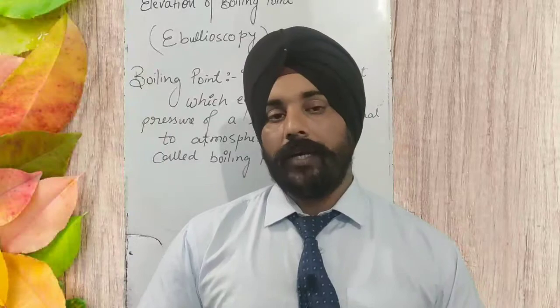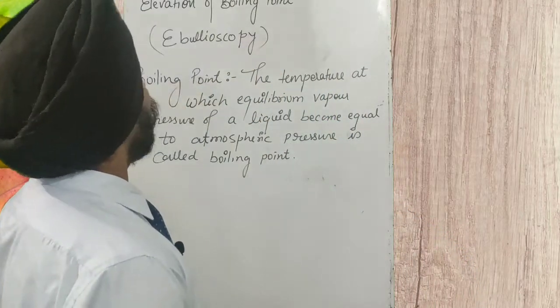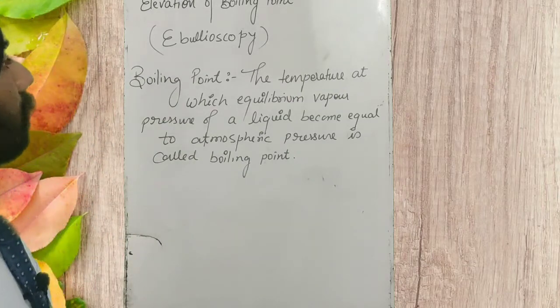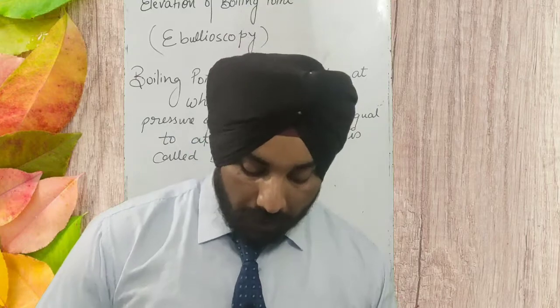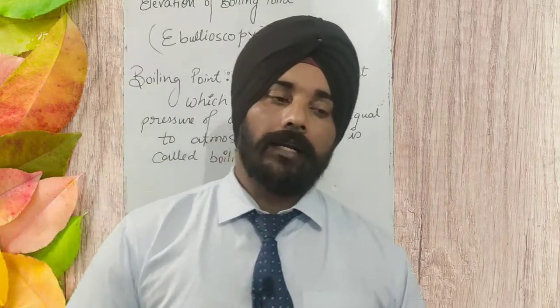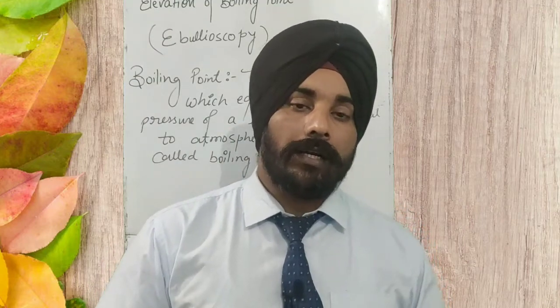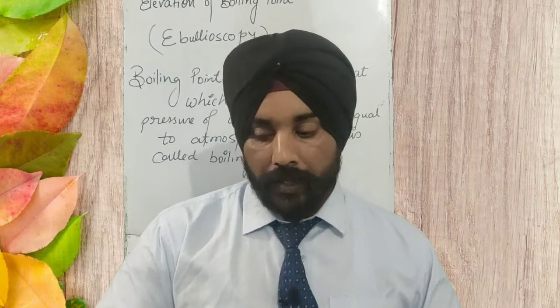Today we are going to discuss the new colligative property called elevation of boiling point, also called ebullioscopy. Before we discuss this topic, we have to discuss a little bit more about boiling point. What do you know about the boiling point?